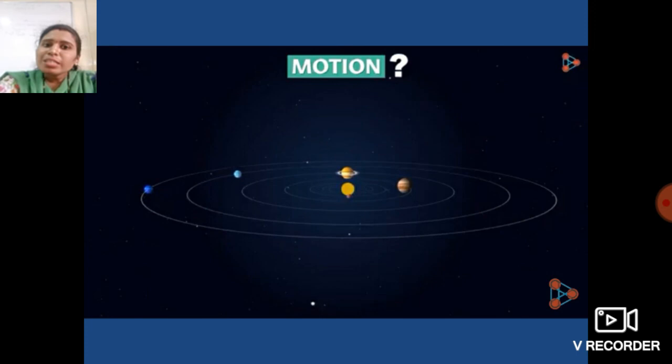But what is exactly a motion? We know that whenever any body makes movement, at that time we can say that the body is in motion. But what do we mean exactly by motion? Okay students, what is the definition of motion? Can anybody tell me the definition of motion? Or how can we define the motion of a body?